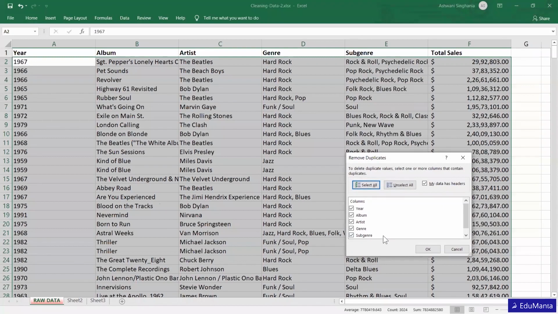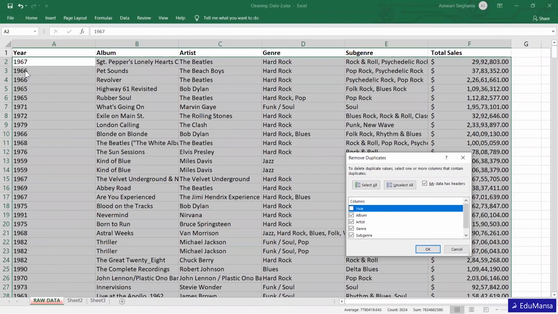We'll press this, and we need to check all the columns, because if there's duplication, suppose I remove year and uncheck this, then what will happen? For example, rows 2 and 3: the year is 1967 in row 2 and 1966 in row 3.